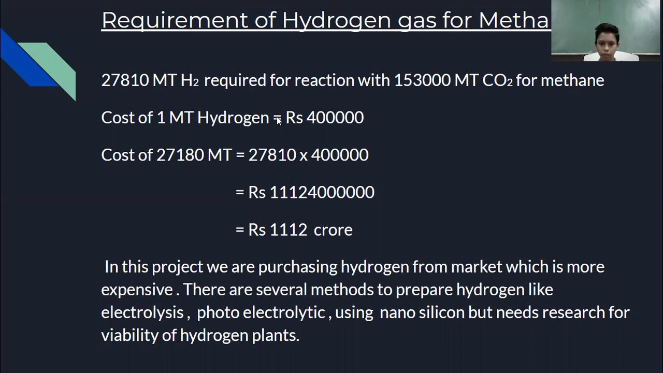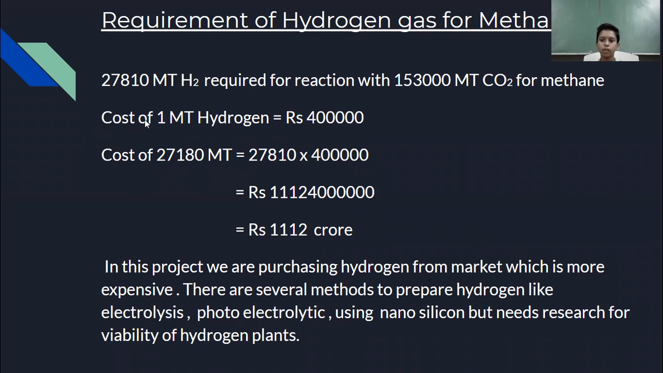For 1 metric ton of hydrogen, here we are taking the cost as 4 lakh rupees, but if we buy blue hydrogen at the minimum expense, it just costs 98,000 rupees. And so the total cost for hydrogen is 1,112 crores. And in this project, we are purchasing hydrogen from the market, which is more expensive.